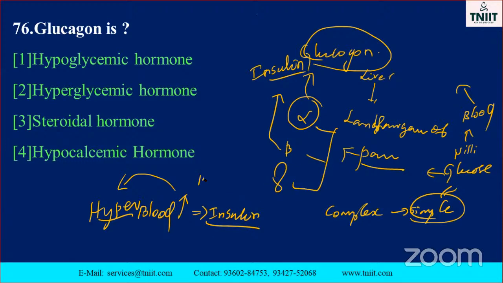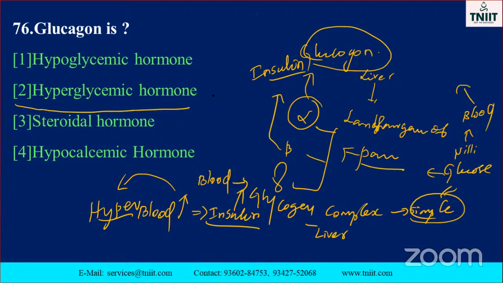Then the blood glucose, what happened? It is converted into glycogen by the action of insulin. Glycogen is then stored in the liver. So insulin is a hyperglycemic hormone. Here they ask which one is hypoglycemic. What I told here, insulin is hyperglycemic. The opposite reaction is hypoglycemic. So glucagon is a hypoglycemic hormone.